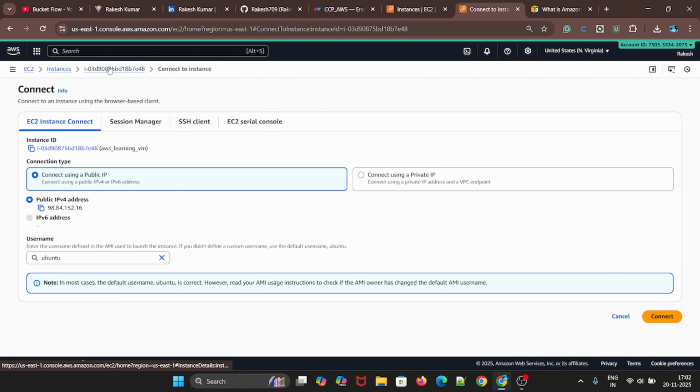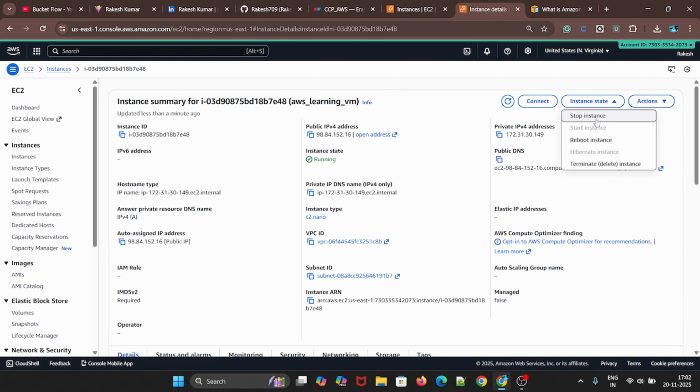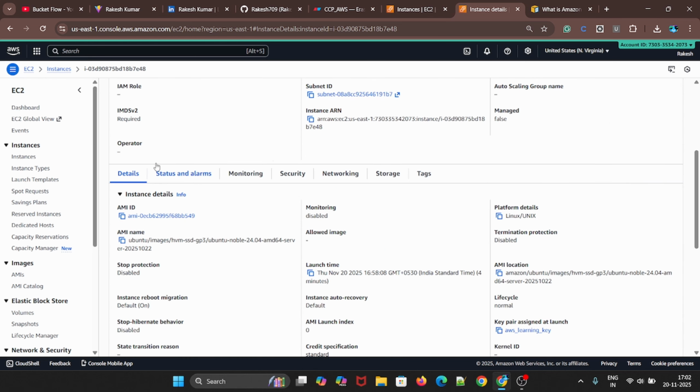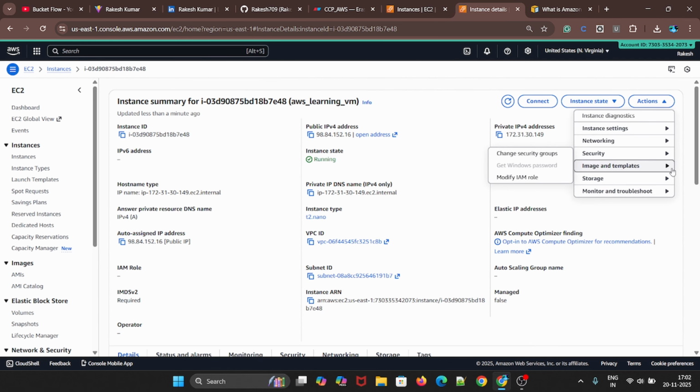Apart from that, we have instance state. As of now our instance is running, so you will have three options. You can stop, you can reboot the instance, which restarts it, and terminate, which completely deletes it. Once you stop it, you will get the start instance and hibernate instance options. In action, if you want to modify your instance or change the security group, you can do it from the action tab, or from here also you can edit, no need to worry. So as of now, that is what an EC2 instance is.